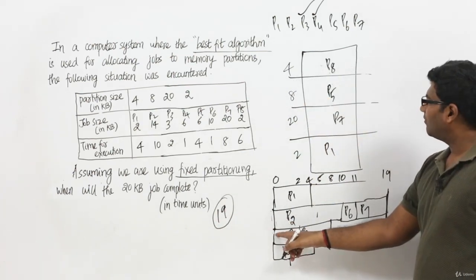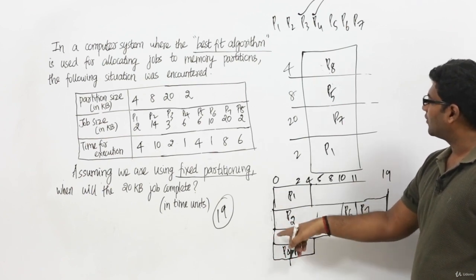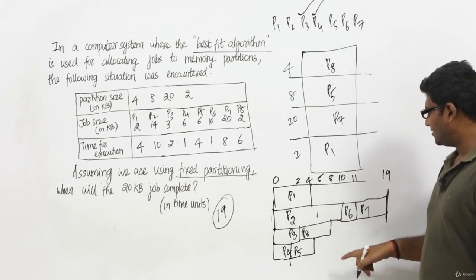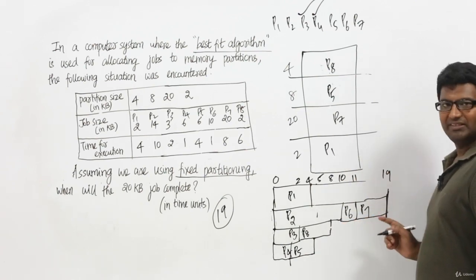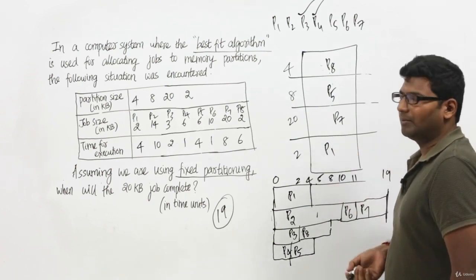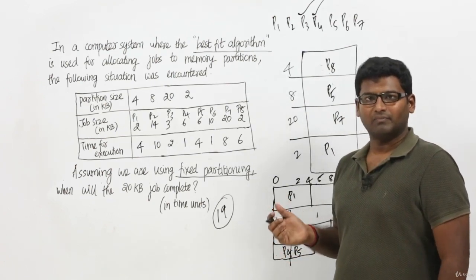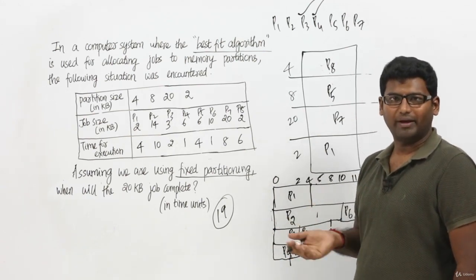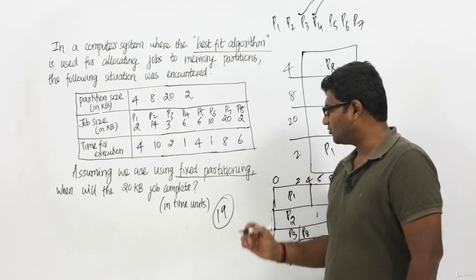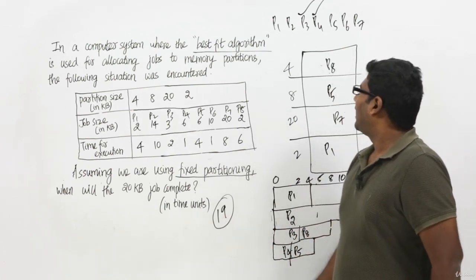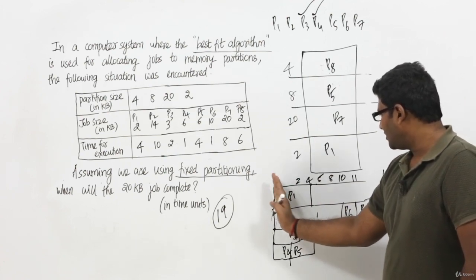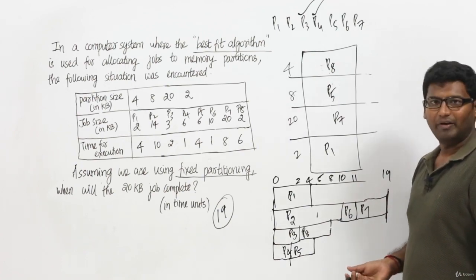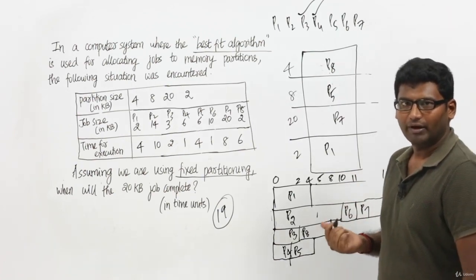See, process P2 started its execution at time unit 0 in this partition, and at time unit 10, P2 is replaced by P6. At time unit 11, P6 is replaced by P7, and at time unit 19, P7 has completed its execution and it is removed from the RAM. I know this question is a little bit difficult, but if you watch the video one or two more times, you will be able to understand it. So the answer is 19 time units, which means if you start at time unit 0, at time unit 19, process P7 will complete its execution and be removed from the RAM.